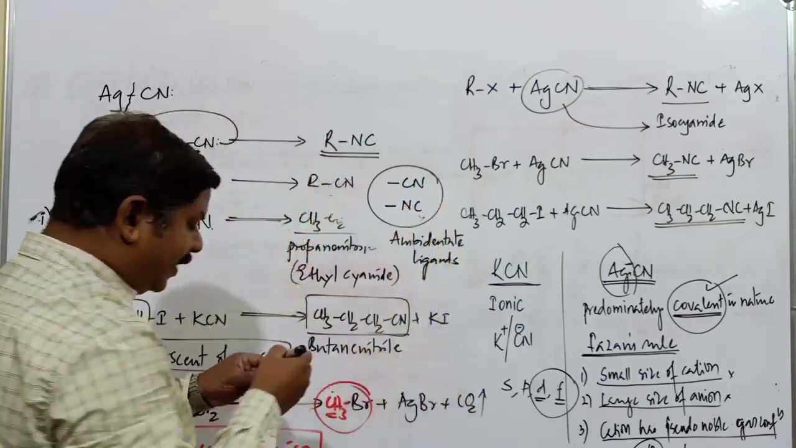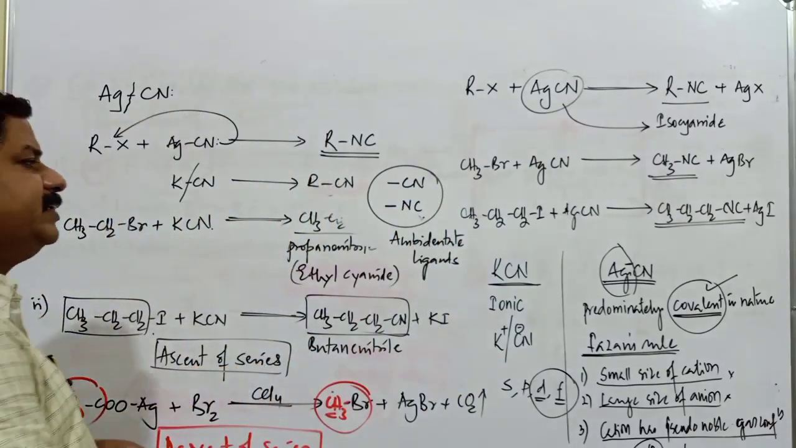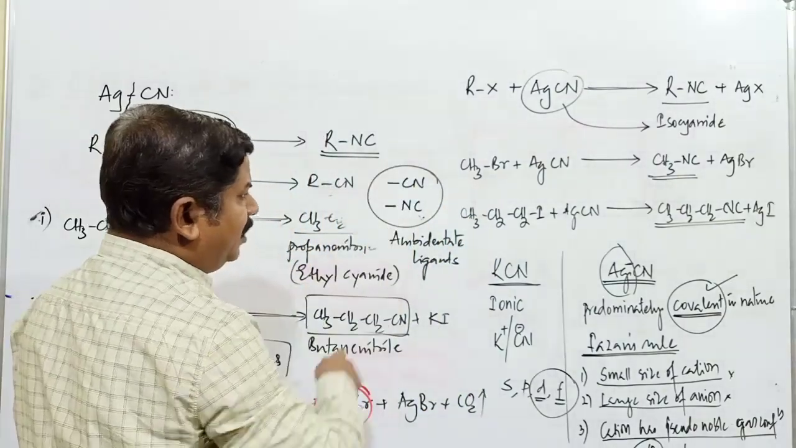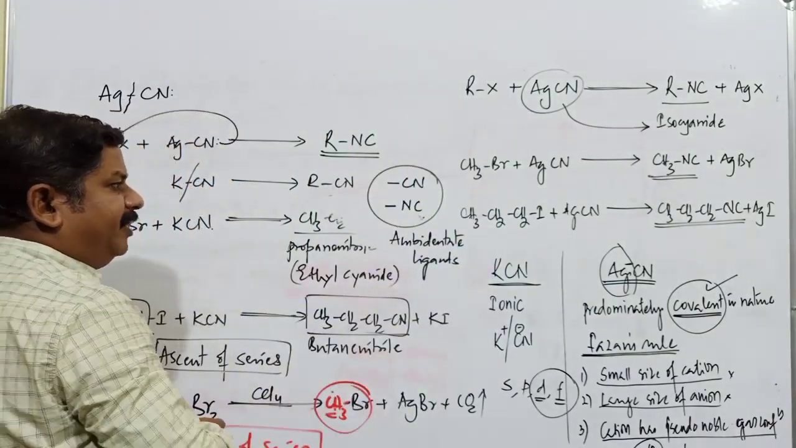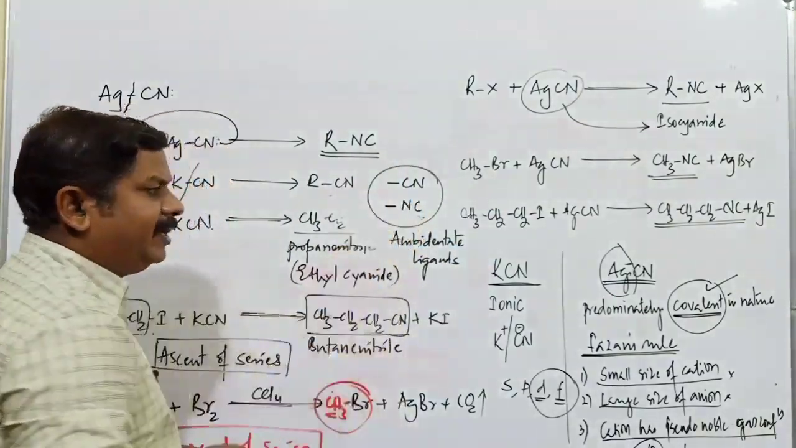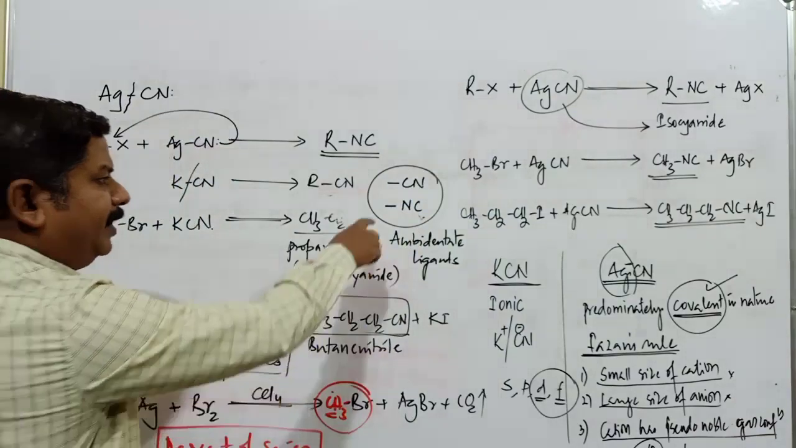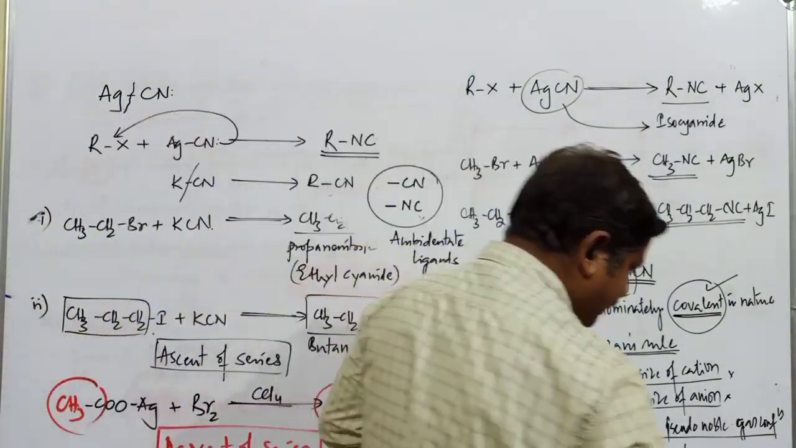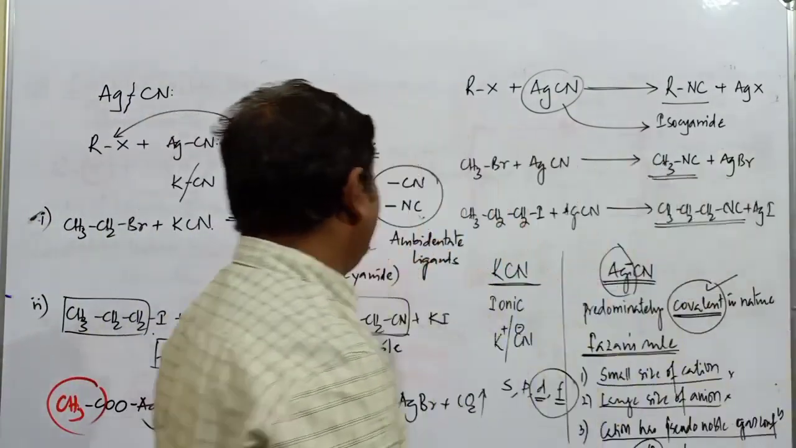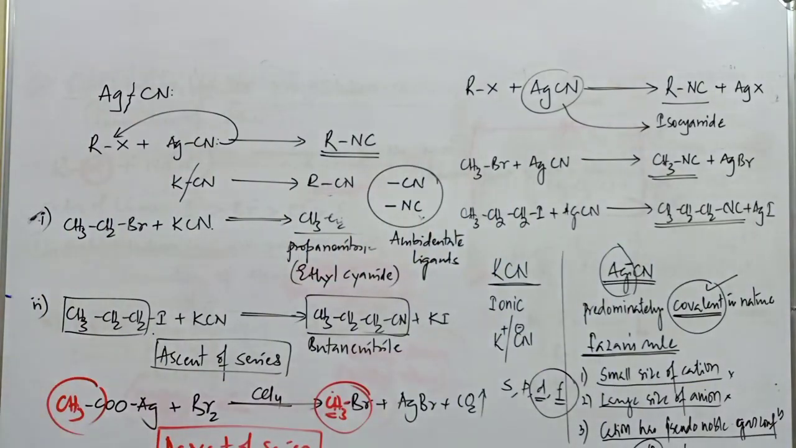Ambidentate ligands means the particular ligands have the same chemical composition, but the donor atoms are different. Here the donor atom is carbon, here the donor atom is nitrogen. Because of that reason, it is commonly called an ambidentate ligand. So this is the substitution by the corresponding cyanide group.